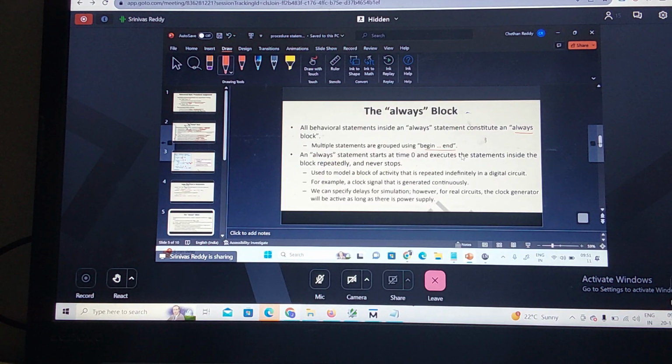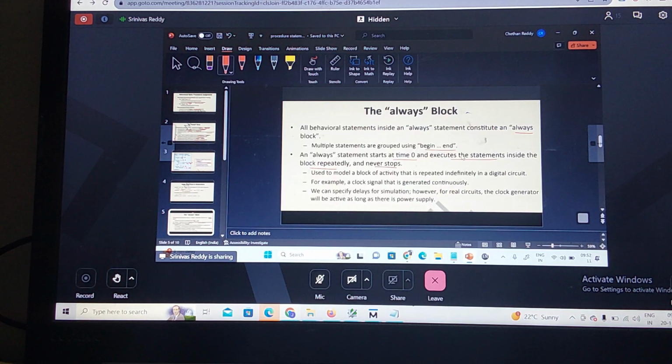The always statement starts execution at time t is equal to 0. It executes the statements inside the block repeatedly, whereas in initial begin, what happens? Only one time execution. So this executes the statements inside the block repeatedly and never stops until it encounters some stop signal, dollar stop, or dollar finish.